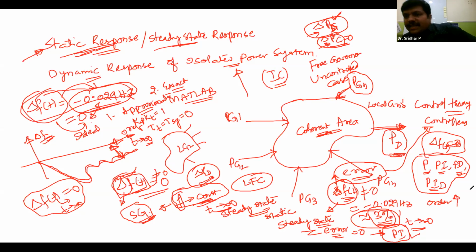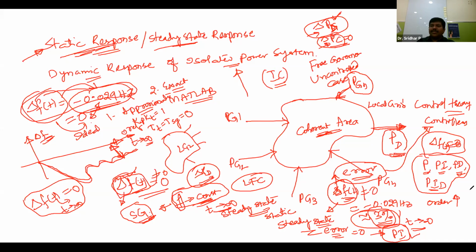Then the transient or dynamic time period also increases, so it will take a lot of time to become stable. Those are the disadvantages once the order of the system increases.